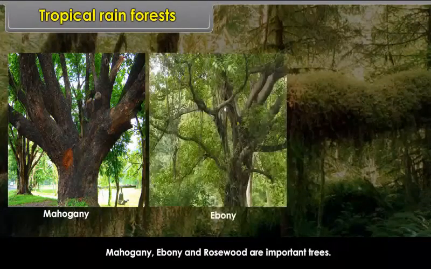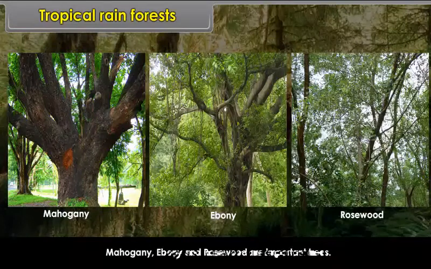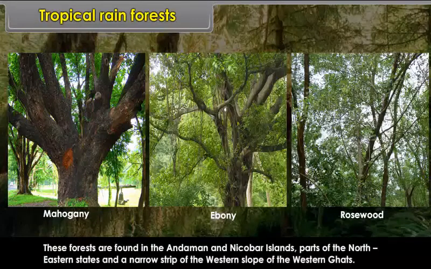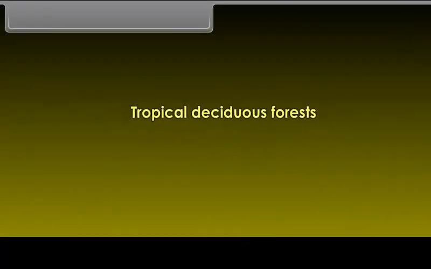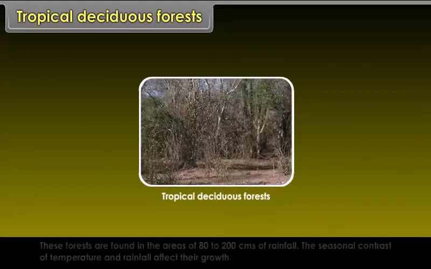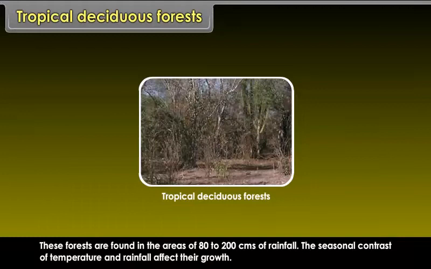Mahogany, ebony and rosewood are important trees. These forests are found in the Andaman and Nicobar Islands, parts of the northeastern states and a narrow strip of the western slope of the Western Ghats. Tropical deciduous forests. These forests are found in the areas of 80 to 200 centimeters of rainfall. The seasonal contrast of temperature and rainfall affect their growth.